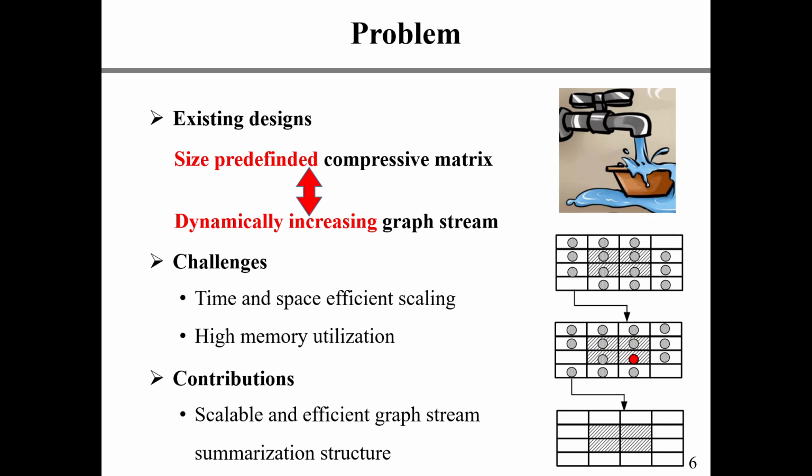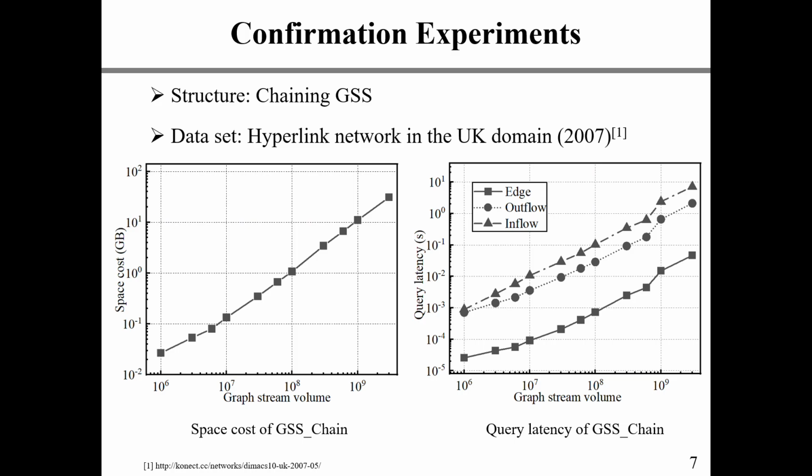To solve this problem, we designed a scalable and efficient graph stream summarization structure that supports efficient storage and query of dynamic graph streams. In order to verify the poor query and storage efficiency of the existing works when facing dynamically increasing large-scale graph streams, we conduct experiments to evaluate the performance of GSS, the state-of-the-art graph stream summarization structure, following the linearly expanding scheme. In the experiment, we used the hyperlink network in the UK domain for the United Kingdom of 2007, which contains billions of edges.